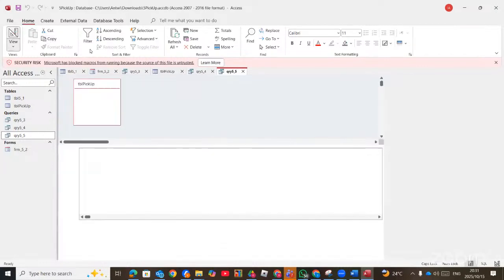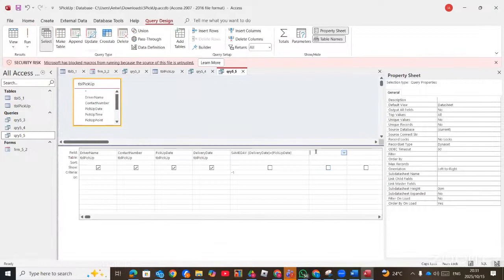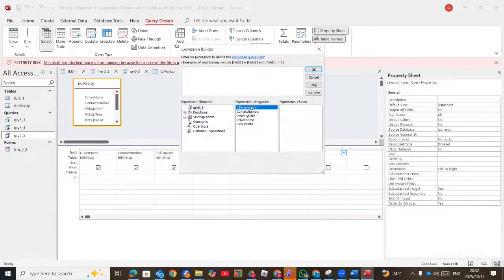Alternatively, one could have done this by also using an if statement. You right click and say build. Then you use if. If the delivery date is equals to the pickup date, comma, maybe yes, comma, no. Then you close it.